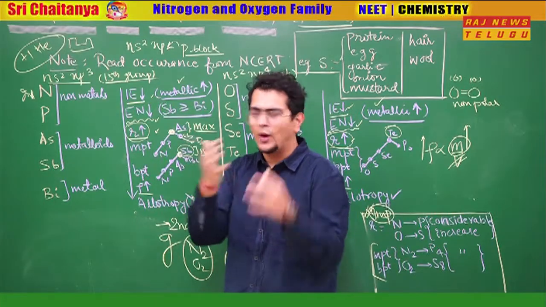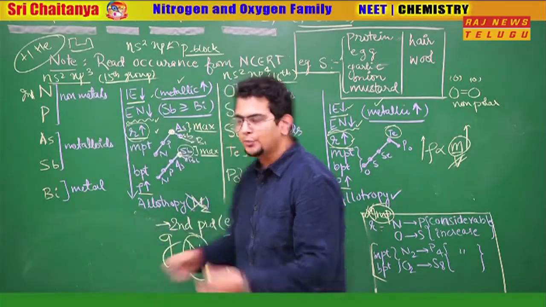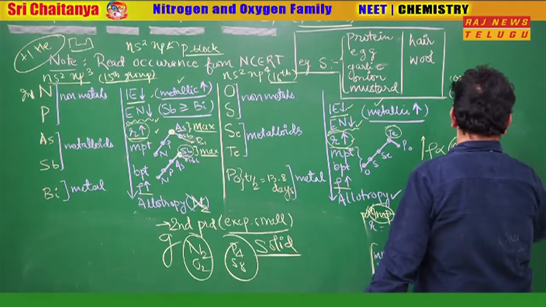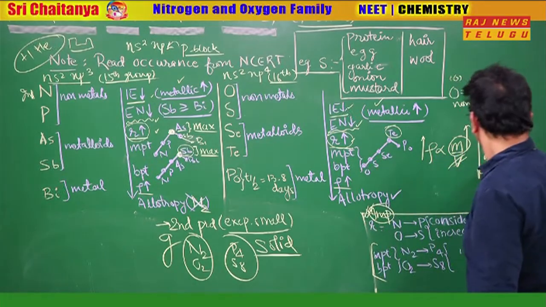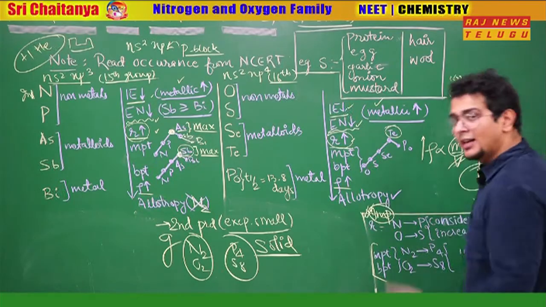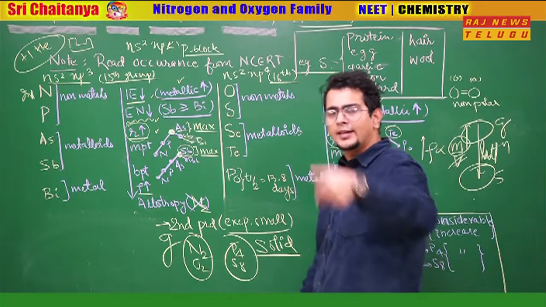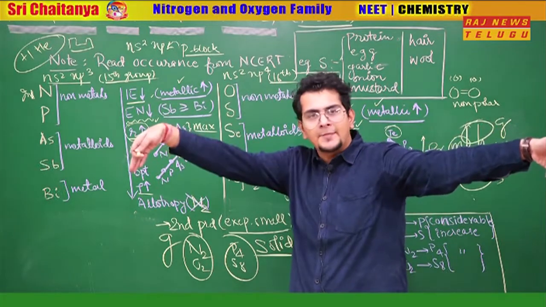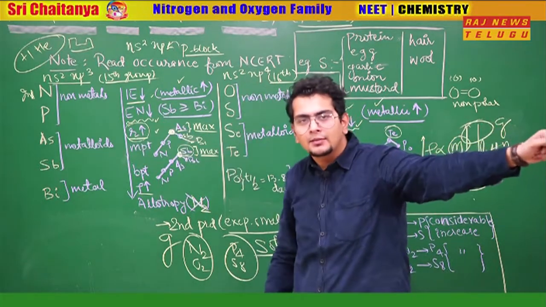Why? Because the attraction is increasing top to bottom. More attraction at the bottom, solid will come, less attraction, gas will come. So in the middle, liquid should come. Gas has minimum attraction, solid has maximum attraction, so liquid should come in the middle.